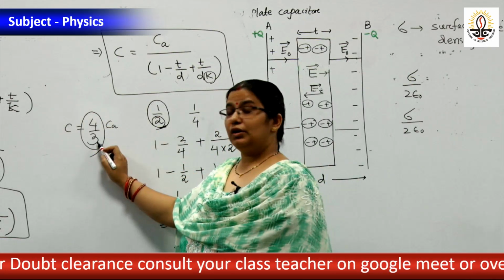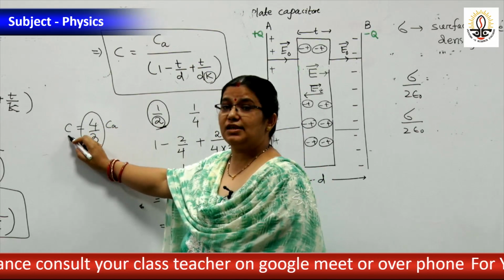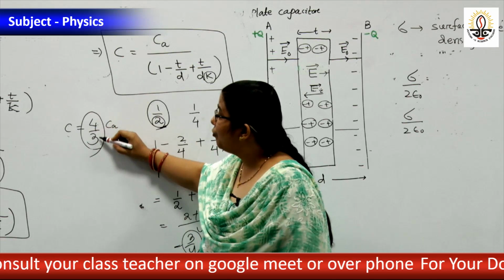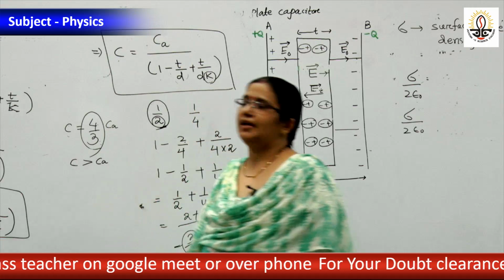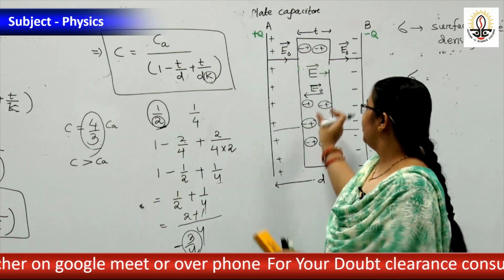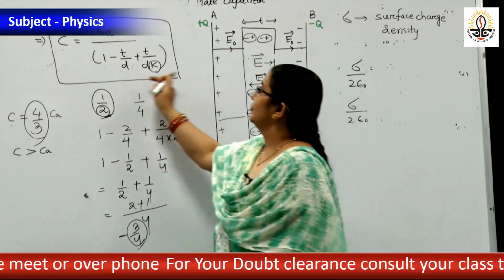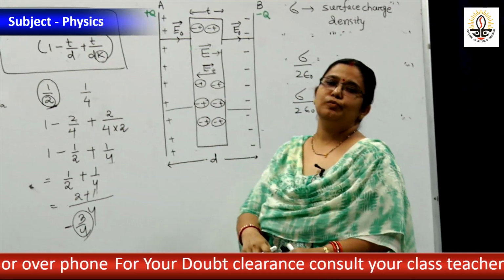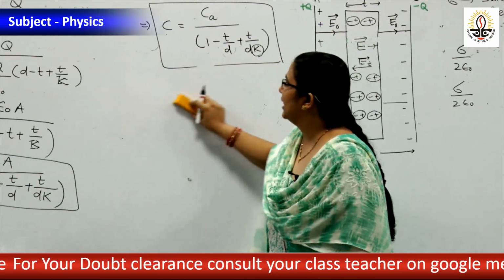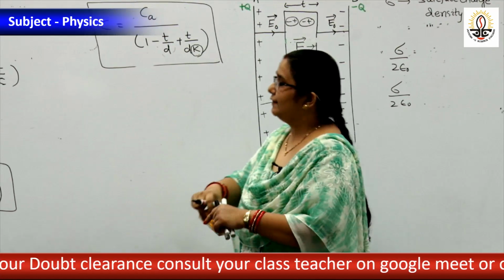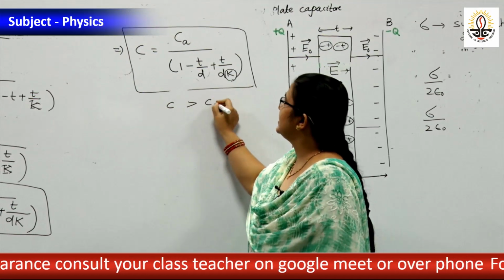So which one is more? If this is 3 by 4, then C is 4 by 3 into Ca, hence C is greater than Ca. Okay? If you place a dielectric, then the capacitance increases because the electric field between the two plates decreases and potential decreases, and hence capacitance increases. This term is less than 1, hence C is greater than Ca.